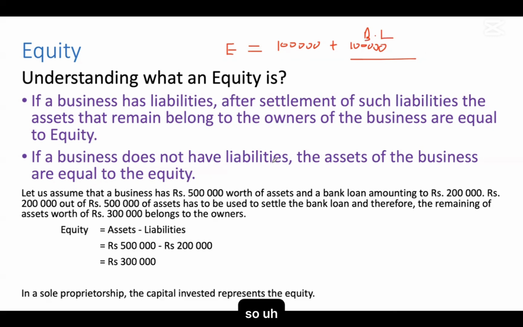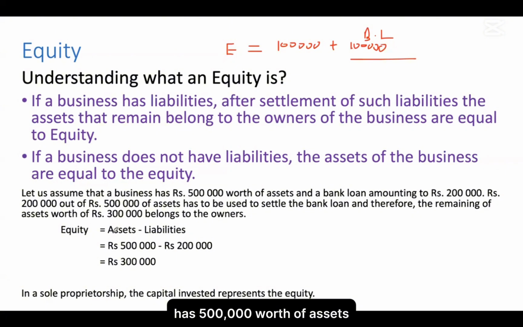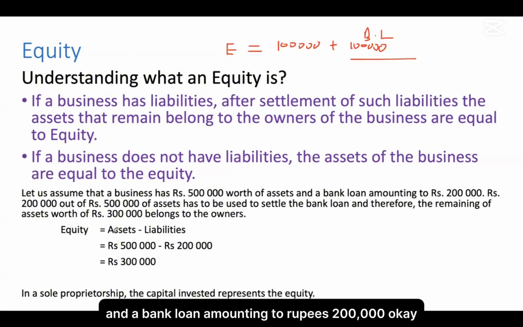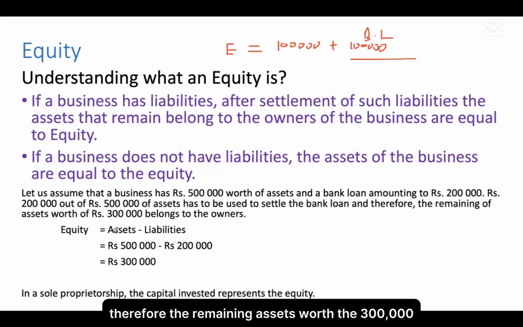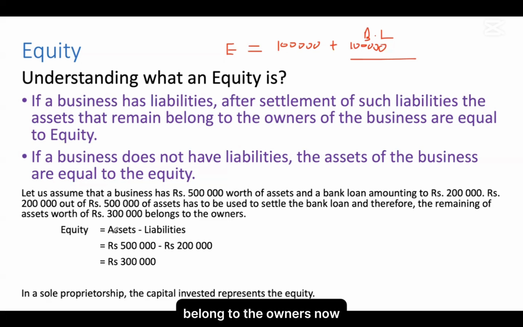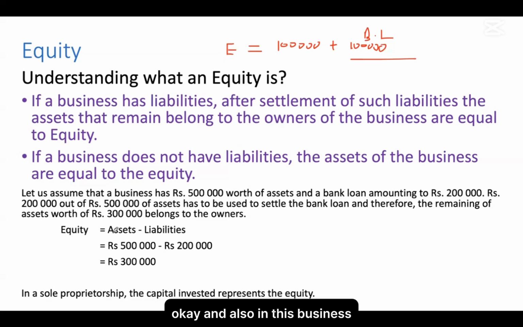Okay, so let's go to this example. Let us assume that a business has 500,000 worth of assets and a bank loan amounting to rupees 200,000. Then rupees 200,000 out of this 500,000 worth of assets has to be used to settle the bank loan. Therefore, the remaining assets worth 300,000 belong to the owners. Now, there is a business which has 500,000 worth of assets, and also 200,000 worth of loans.